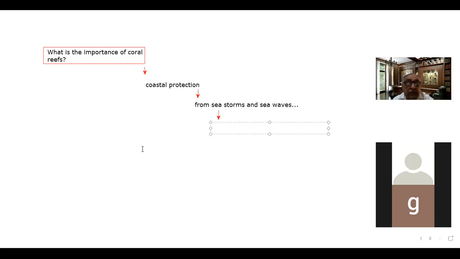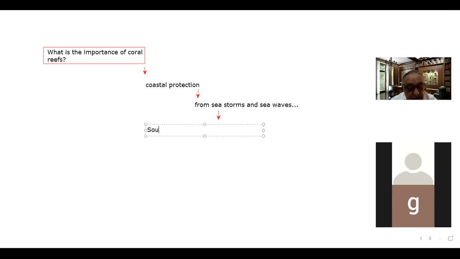And the second important point we can say, okay, good, is that they are a source of food.